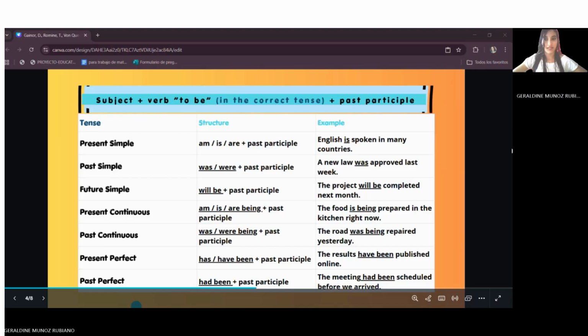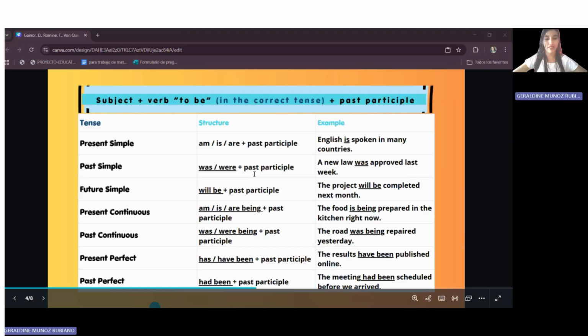Now, you can see the structure changes, as the passive voice works in different tenses, depending on the tense. For example, in the present, English is spoken in many countries. Is shows the present tense, and the word spoken is the past participle.